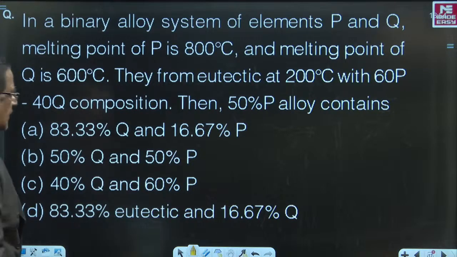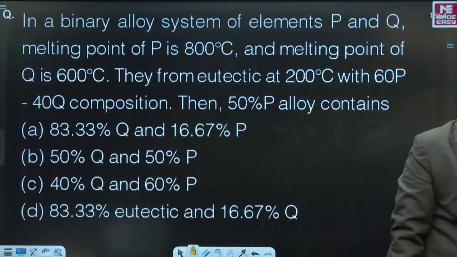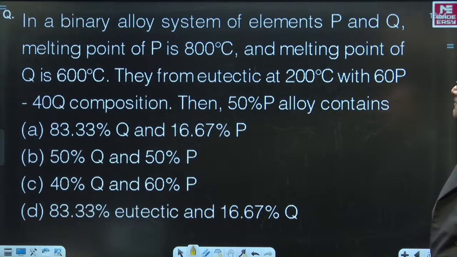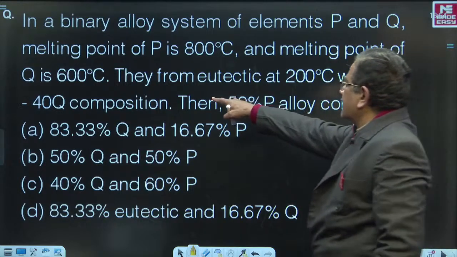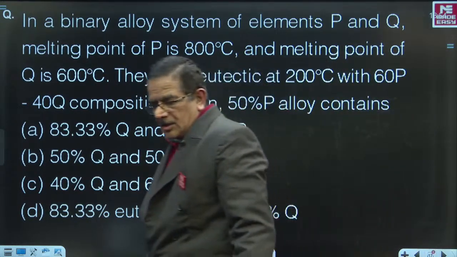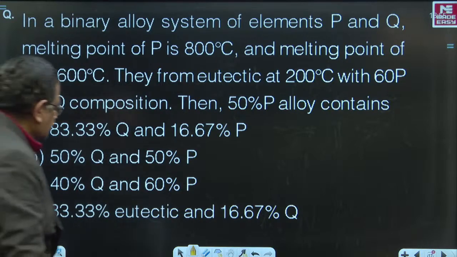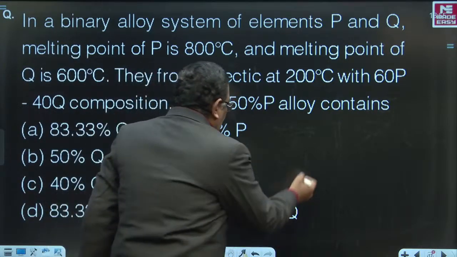Now, since this is a question on phase diagrams, what is the type of phase diagram that you are coming across? It is given very clearly. They form eutectic at 200 degrees centigrade, right? So you have to take the eutectic phase diagram into consideration and then proceed with the solution. So let us try to represent the data on a phase diagram.